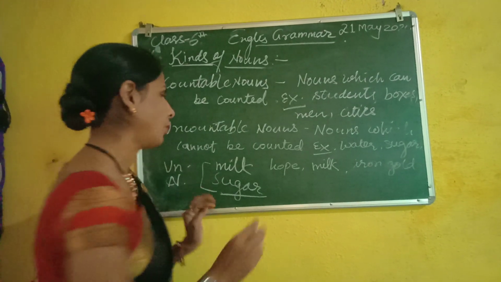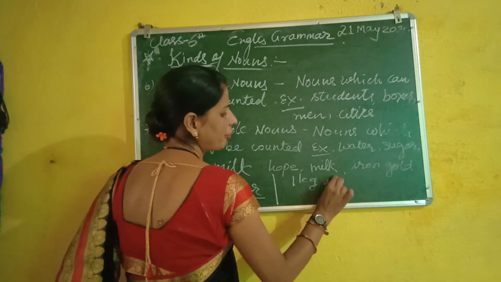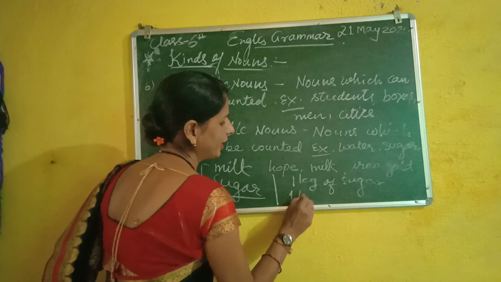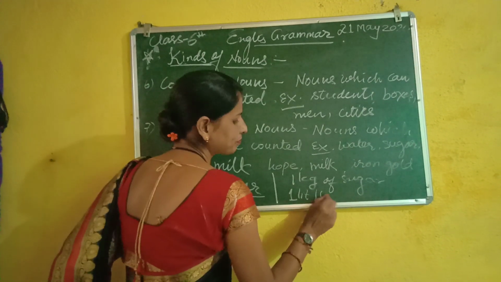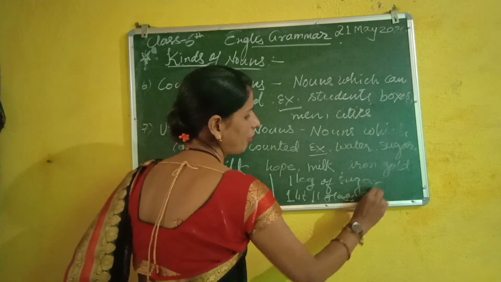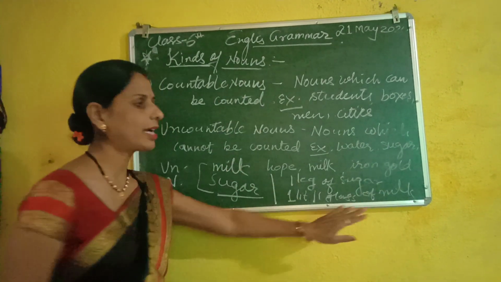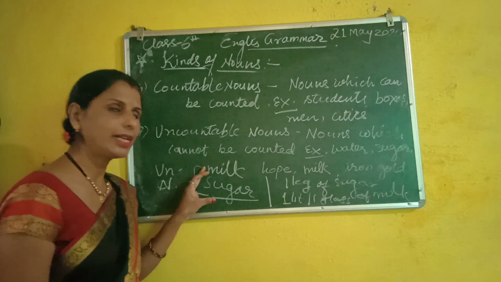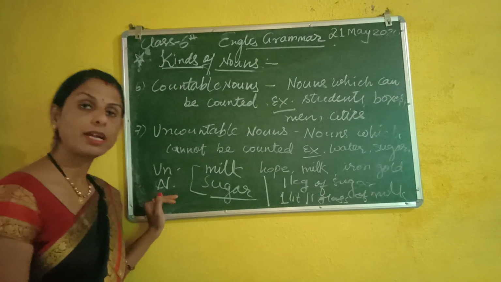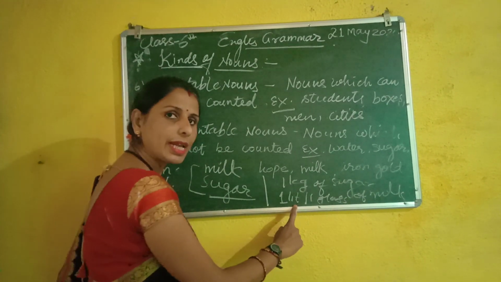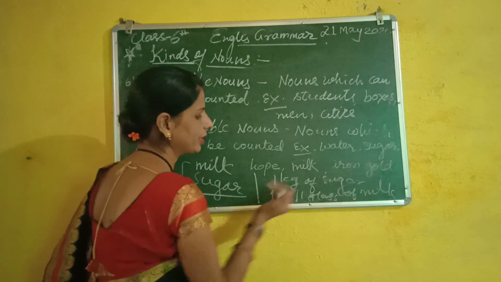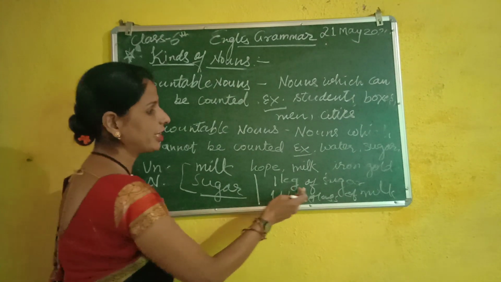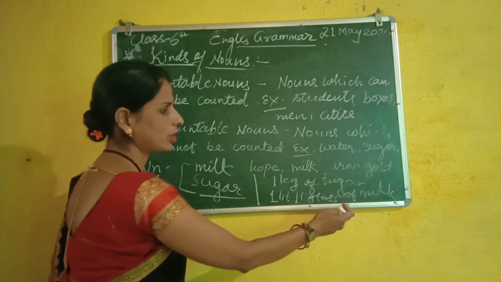But when the quantity is written, like 1 kg of sugar, 1 liter of milk, 1 glass of milk, now they are counted. Here they became countable. In the first case the quantity is not written, so these are uncountable nouns. Here we have written the quantity of milk and sugar, so now they will come under the countables. 1 kg of sugar is counted. 1 liter of milk is counted.